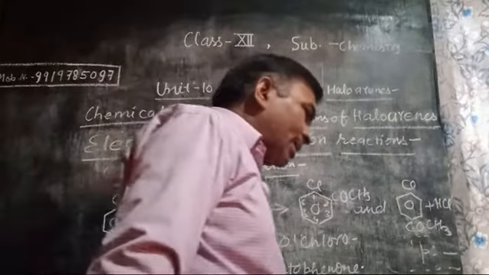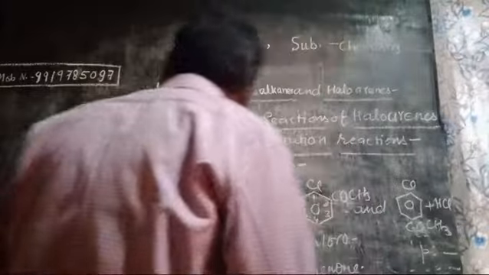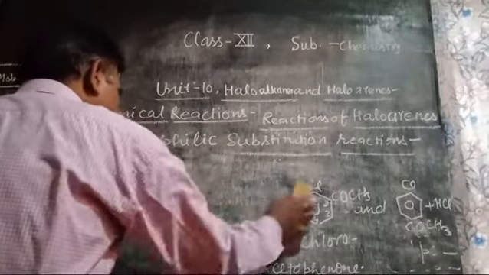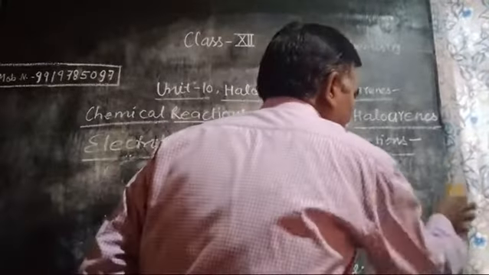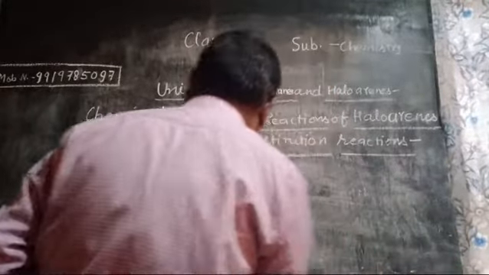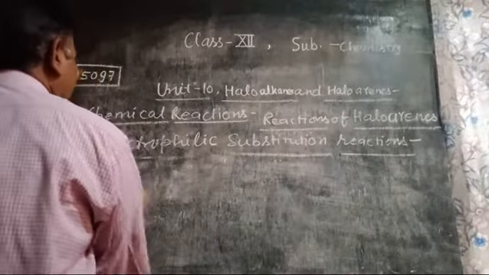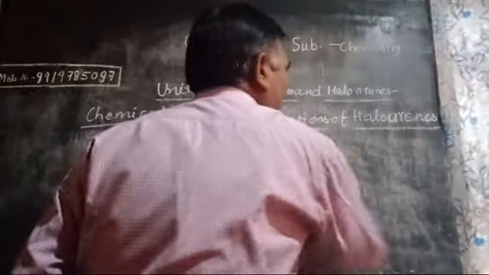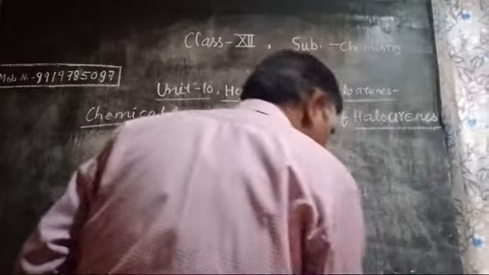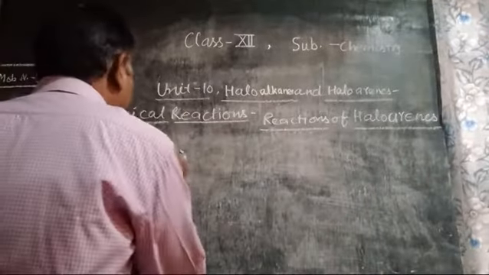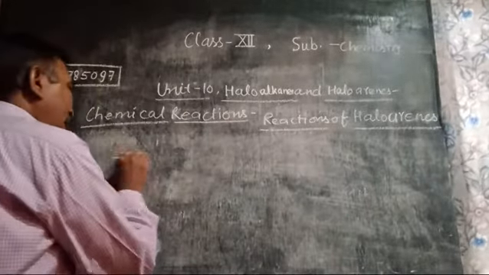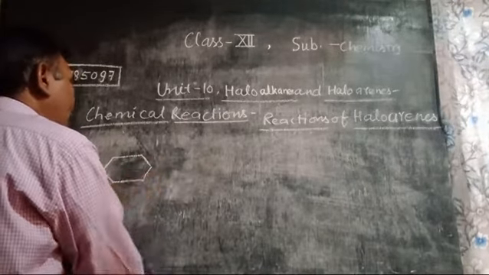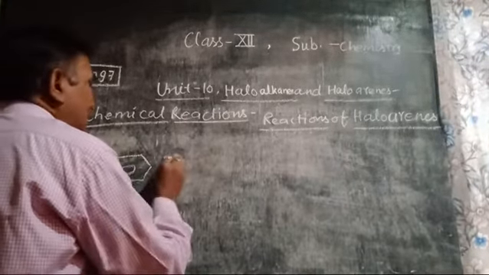Now we will talk about action with metals of haloarenes. This reaction was already explained in my previous class.